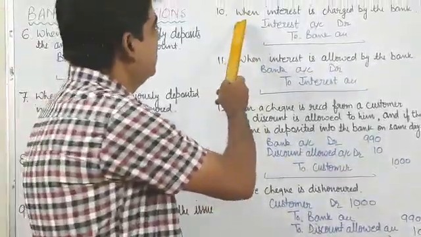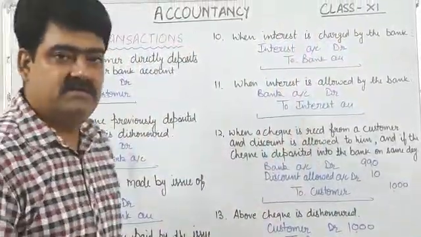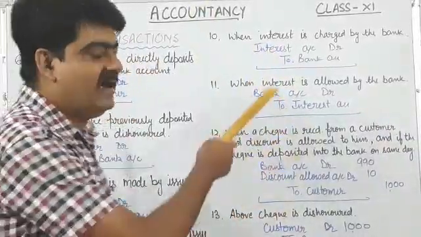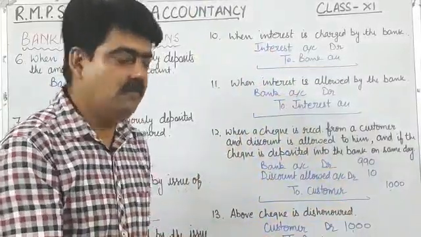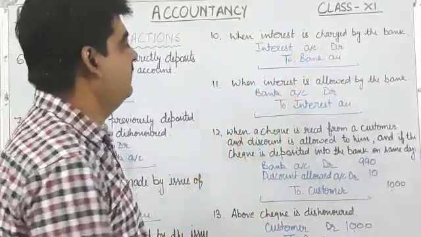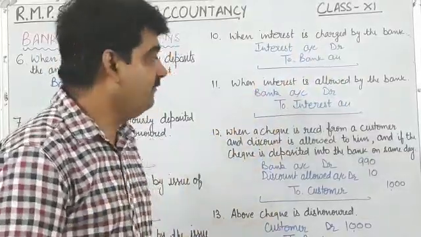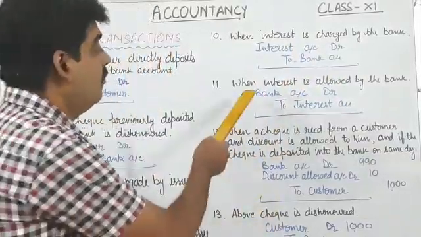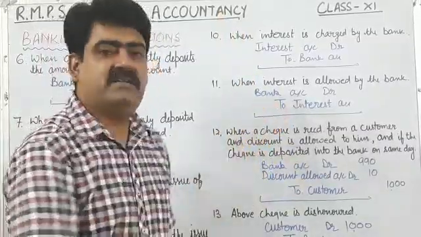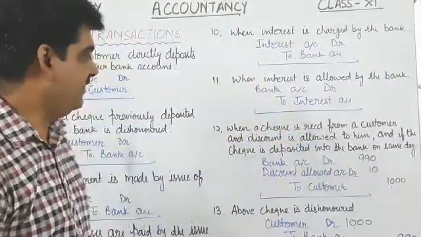Come to next point, that is when interest is charged by the bank. So once again interest is one of the expense, so all expenses will be debited, that is why interest account will be debited, and giver of this amount is again our bank account, so bank will be credited. Next is when interest is allowed by the bank. In that case we will receive interest and amount will be credited in our bank account. So who will receive this amount? Our bank, so bank account will be debited, and this interest is our income and all incomes must be credited, that is why interest account will be credited.